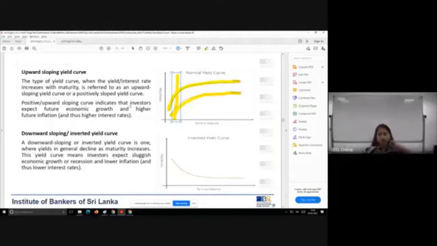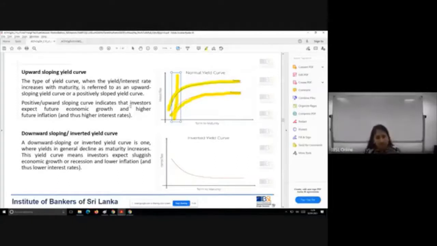A positively or upward sloping yield curve will tell investors that the market is expecting that the future of this particular economy is going to have better growth, and therefore there can be an inflationary situation in the market.